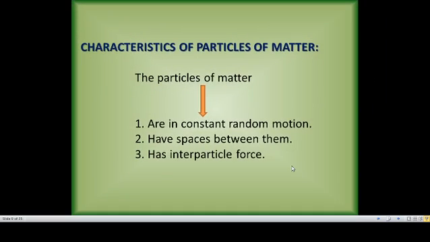So, the characteristics of particles of matter. These are the characteristics that the particles present in it have. Those particles, I already told, are atoms and molecules. The particles present in matter have different characters. The first one is constant random motion. The particles present in it have random motion. They are always moving. Motion means movement. They will have random movement.